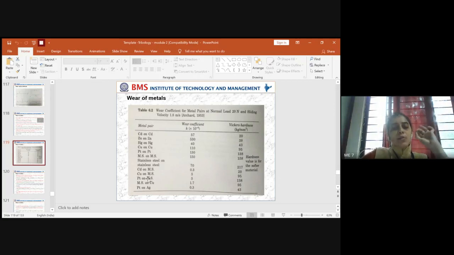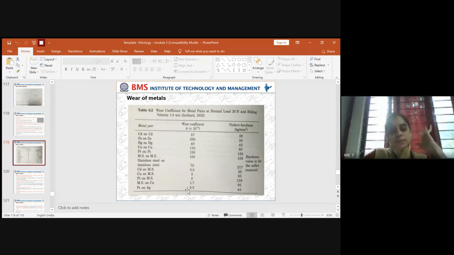Same thing when it was having different mating elements like cadmium with mild steel, copper with mild steel, platinum with mild steel, mild steel with copper, platinum with silver. You can see that the wear coefficient, which is represented by the letter small k, has drastically reduced. That means that the mating elements of the same metal usually possess more wear coefficient than that of other mating components.